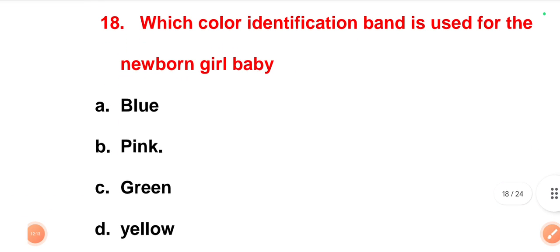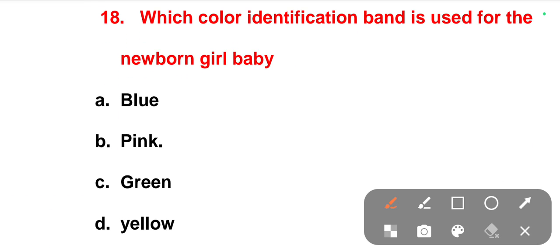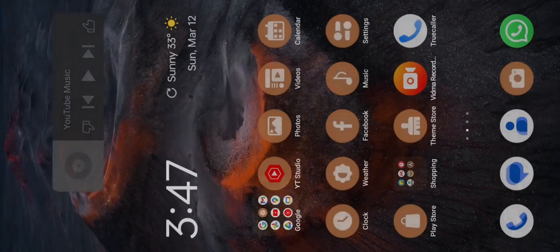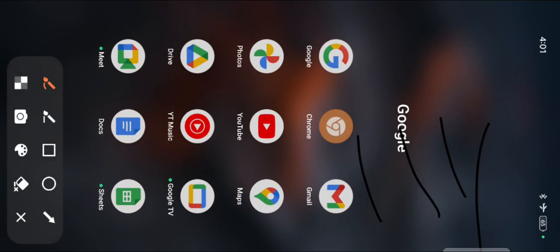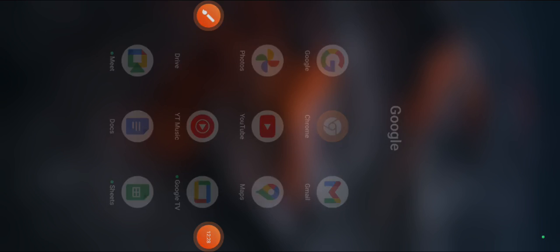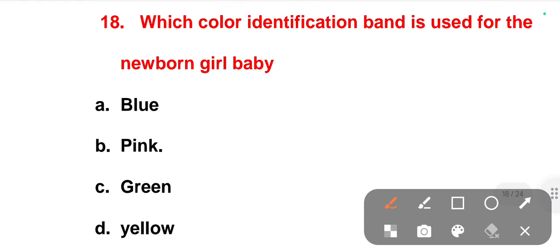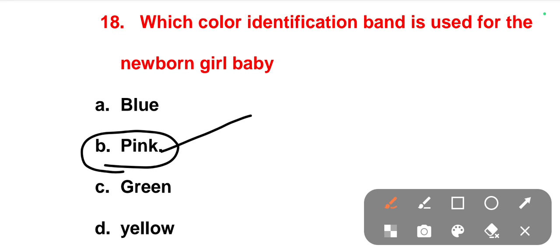The next one is, which color identification band is used for the newborn girl baby? Options are blue, pink, green, and yellow. The right option is pink. So pink color band we can give for the newborn girl baby.